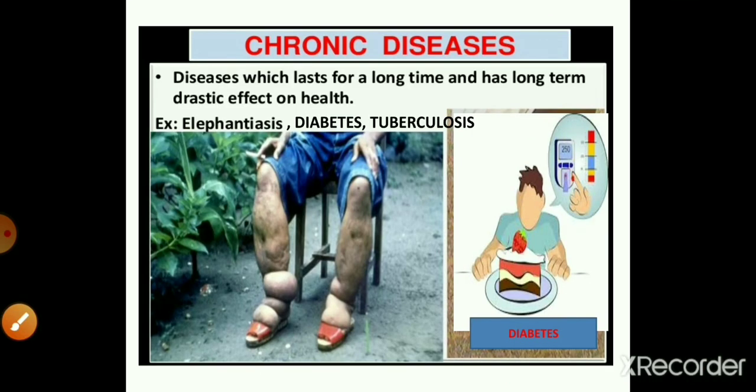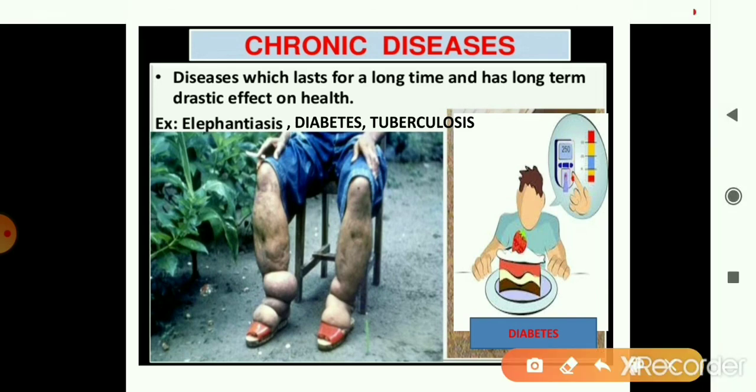But in case of chronic diseases, like tuberculosis, you find there are problems in breathing. The person may not be able to eat properly. That is, there may be a loss of appetite, there may be a severe loss of weight, but this loss of weight you will not find in a disease like the common cold.